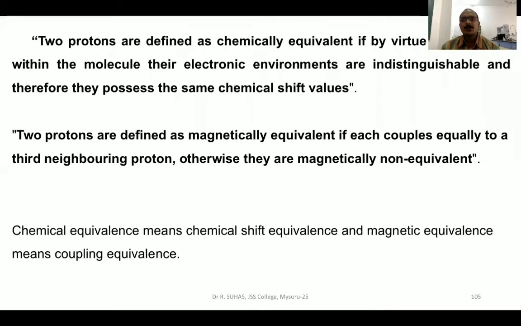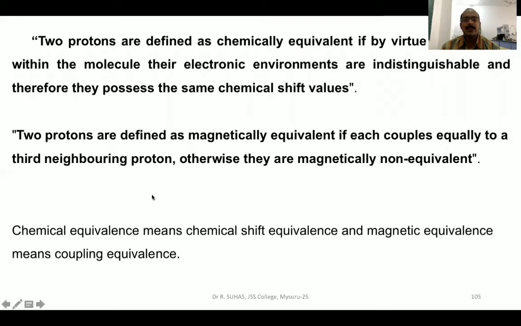So those protons which exhibit only one peak in the NMR spectrum are referred to as chemical shift equivalent. On the other hand, two protons are defined as magnetically equivalent if each couples equally to a third neighboring proton. Otherwise, these protons are termed magnetically non-equivalent.